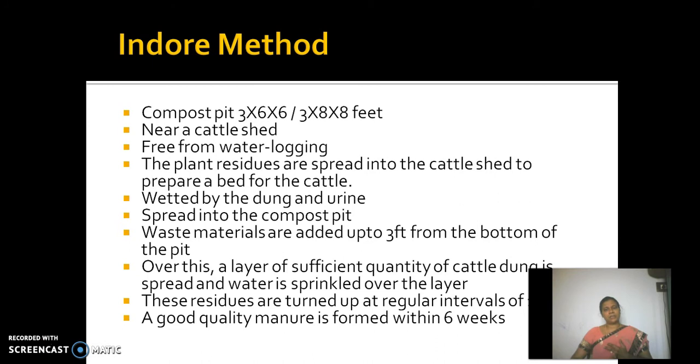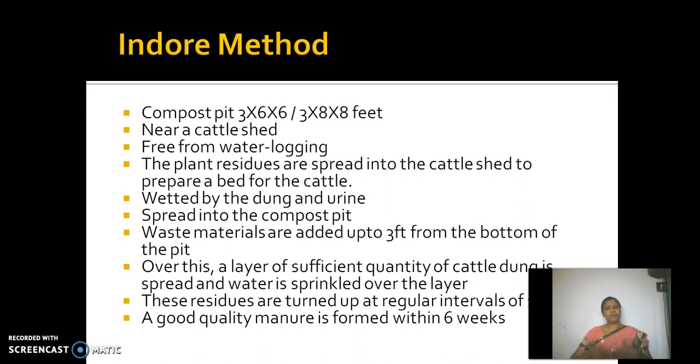The agricultural waste is spread into the cattle shed. After it gets wetted by the cow dung and cow urine, it has to be spread onto the compost pit, over which you can put all the solid waste, and above that again a thick layer of cow dung, and sprinkle water onto it and leave it for some time.